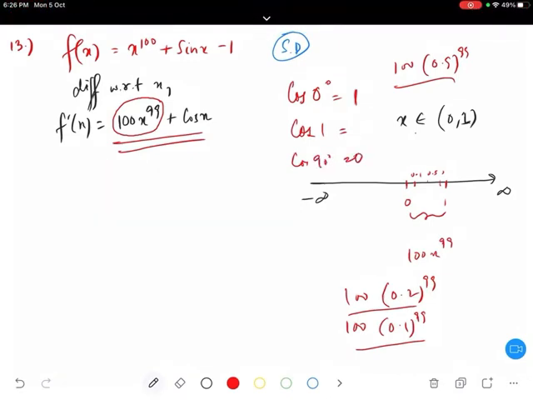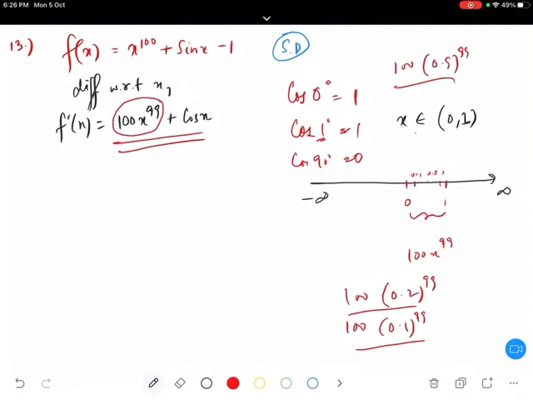Yes. Now tell me the next one. Now the next one is what? Pi by 2 to pi. Now the next interval. Let me write it here. The first interval was what? 0 to 1. Now b is what? Pi by 2 to pi.